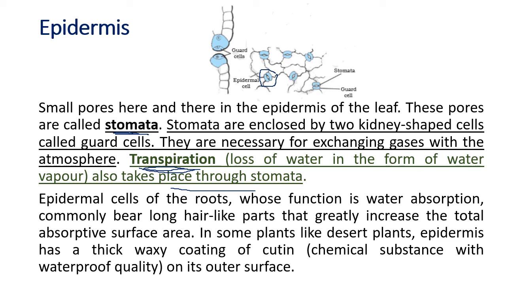It takes carbon dioxide from the air. So the guard cells open up, the stomata opens to let the carbon dioxide come in. But at the time the carbon dioxide is coming in, the water can go out. So in desert, what does the plant do? They have done a modification.